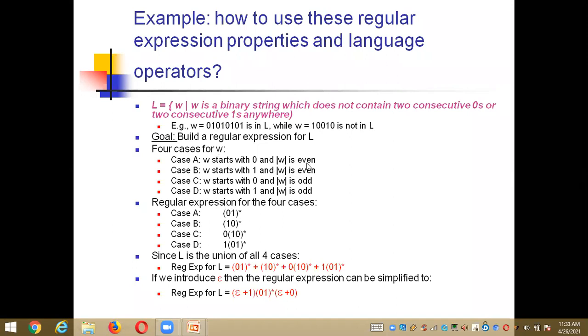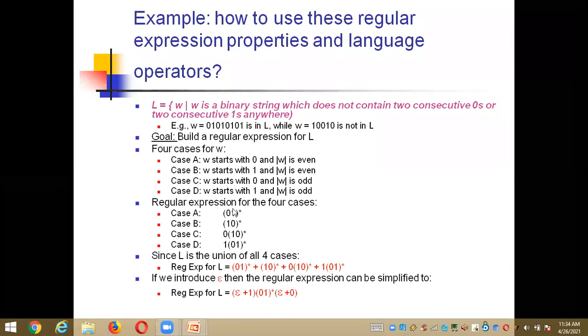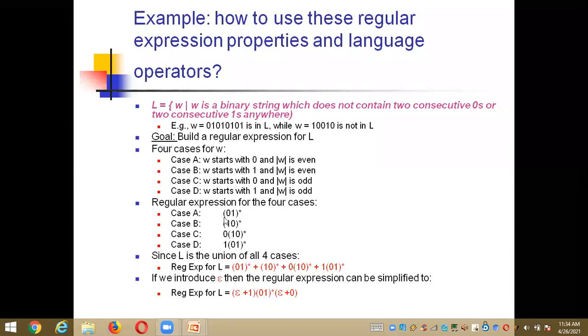Now, by satisfying these four cases, how to build the regular expression? For case A, start with 0 but the length is even, so (0 1) whole star. To represent such type of case, you need to take the expression like this: (0 1) whole star. (0 1) whole star means the length should be an even number, you need to stop at an even number. That means here I'm taking 0 1 0 1 0 1 0 1 0 1 0 1, like that I need to take an expression.